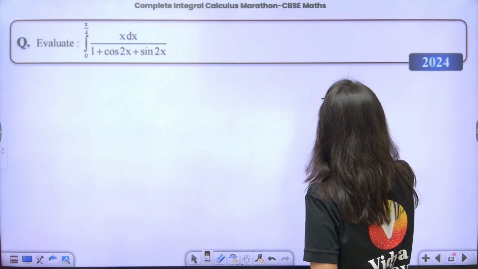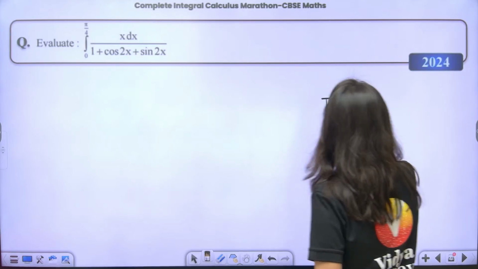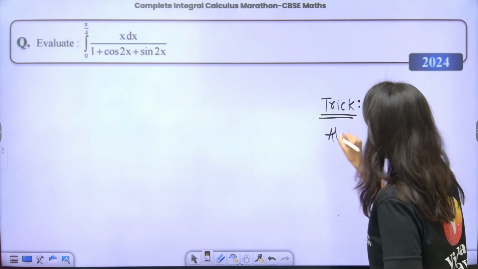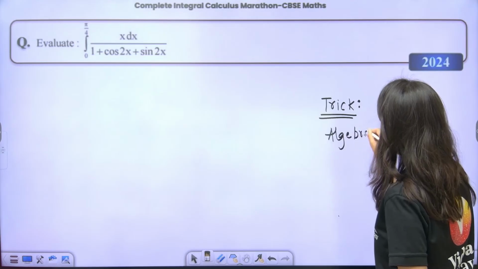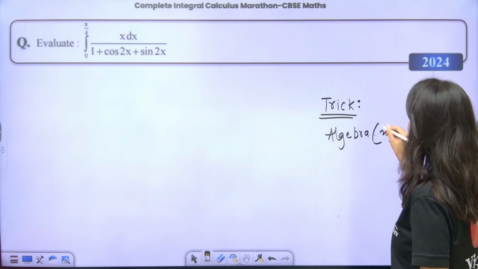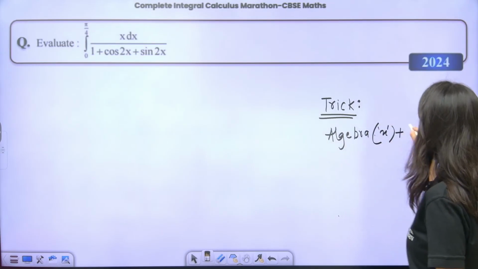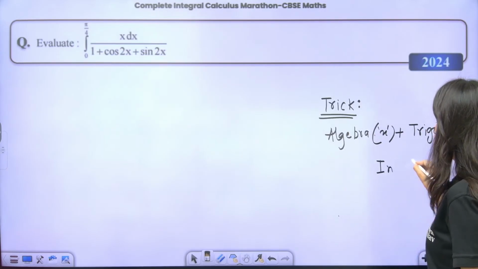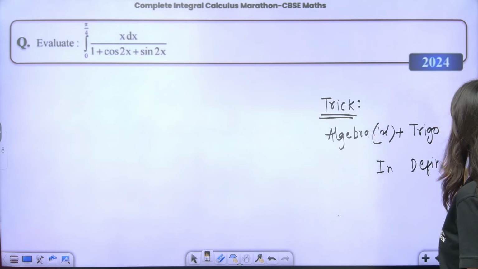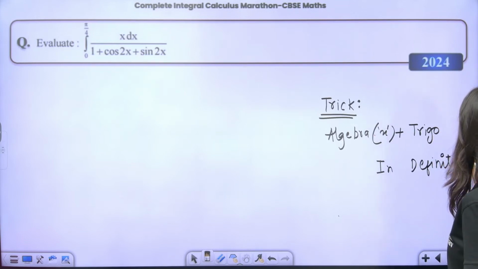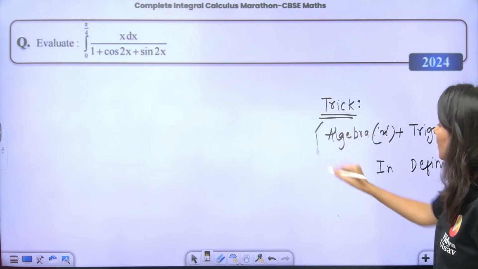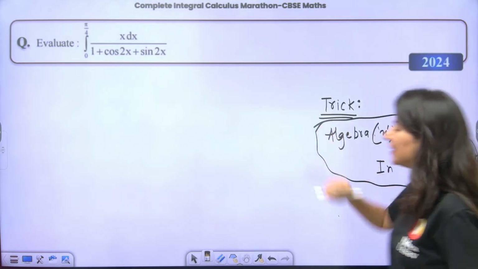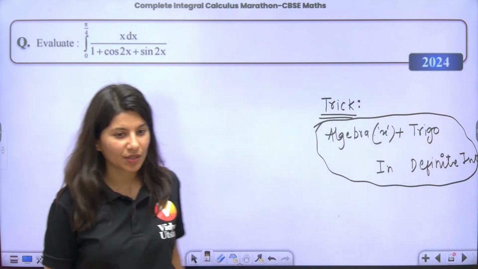The ninja trick says that whenever you see algebra, that is x, and trigonometry combined in a definite integration question, I have given this trick while teaching you JEE also.